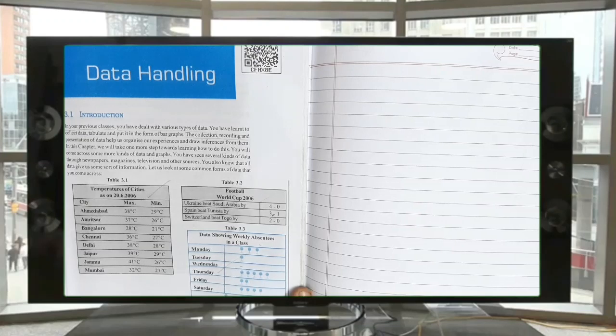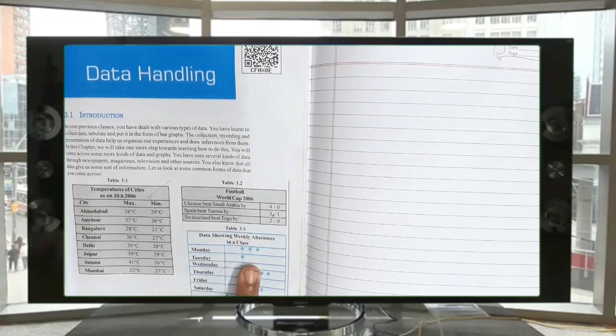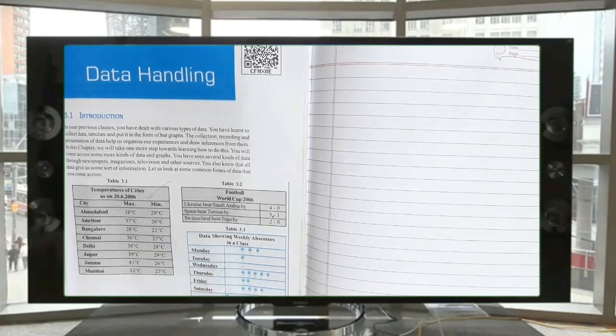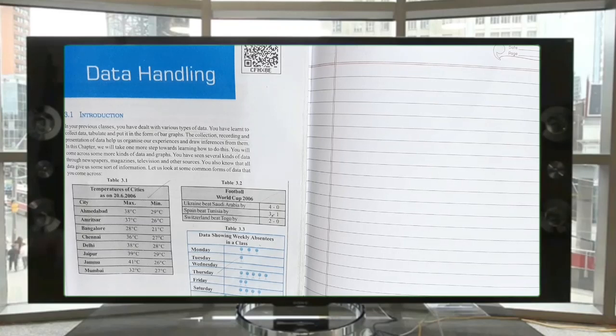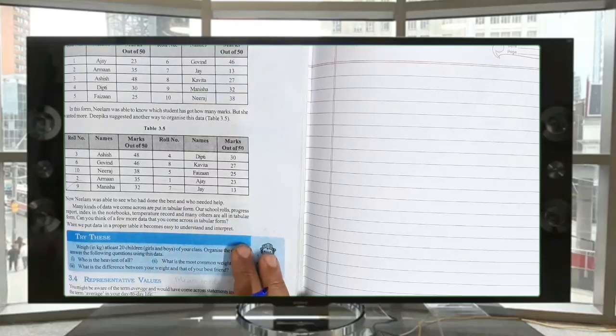Thursday, 5 were absent. Friday, 2 were absent. Saturday, 4 were absent. So, this represents what? 1 child. Here, 3 children, 1 child, 5 children. Like that, these all are the number of absentees it shows. These all are called data.